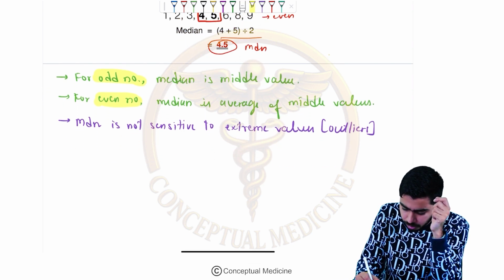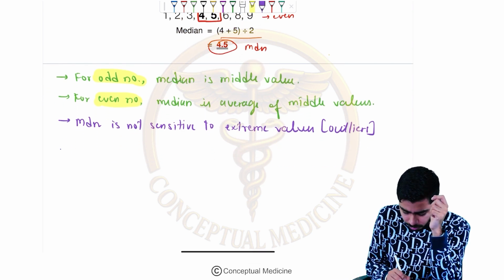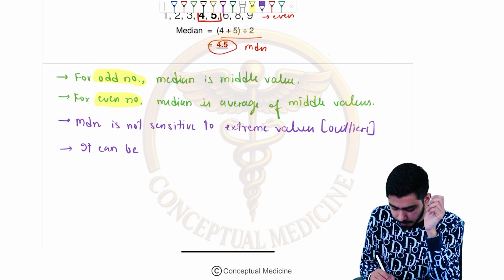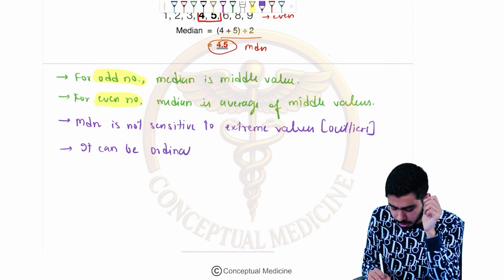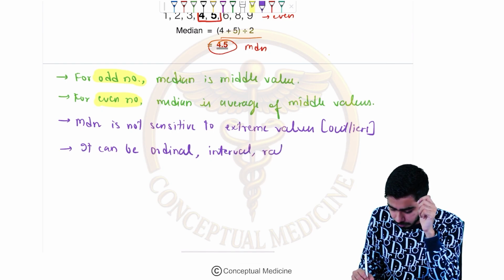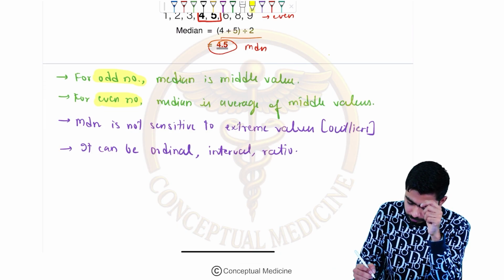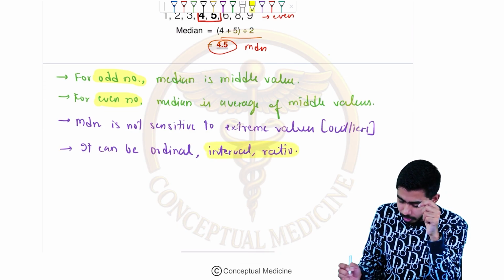Okay guys, next point which I would like to make is that in the data scales, it can be ordinal, because we are talking about arranging the order. It can be interval, and it can be ratio, right? But for the mean value, I told you that it was only interval and ratio.